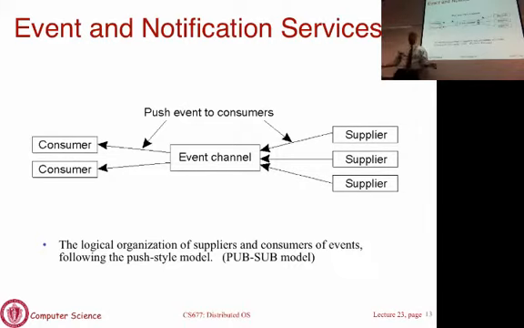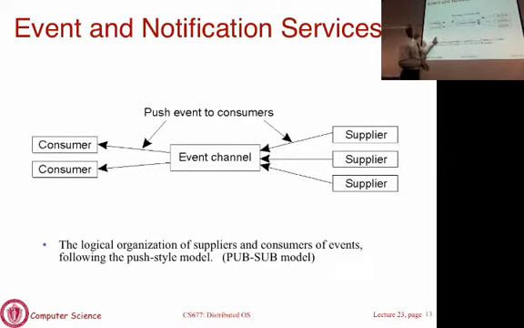Not all data is going to go to all the clients. Depending on what you're subscribed to, only a selection of the data is made available to you. So the consumers have to tell the middleware what kind of events or data they want. You could say, I want data that matches a certain criteria, and you specify that to the event channel. Whenever any data is published, you check all the various criteria, and whenever there's a match, you deliver it to the subscribed entity. That's the notion of how publish-subscribe works in the context of an event channel.